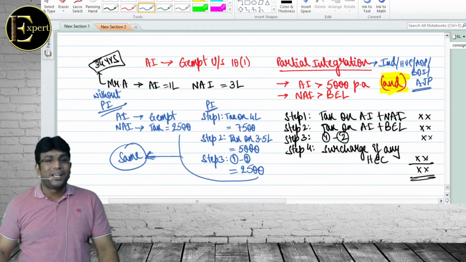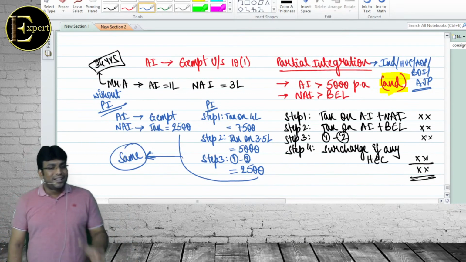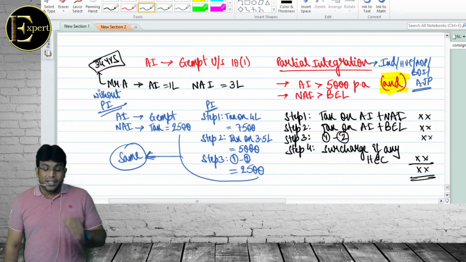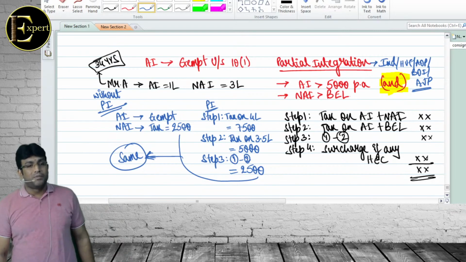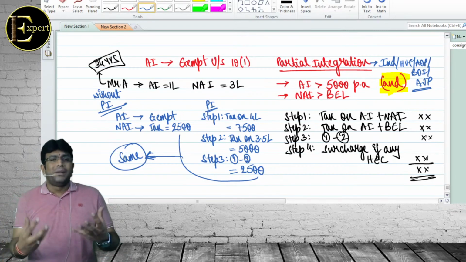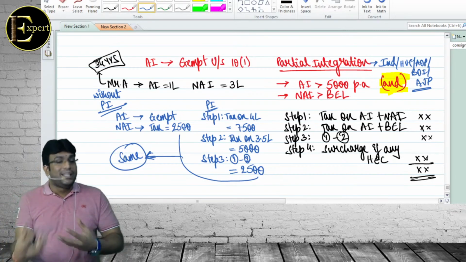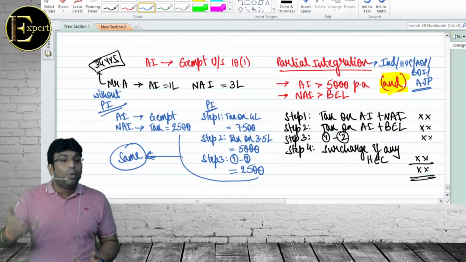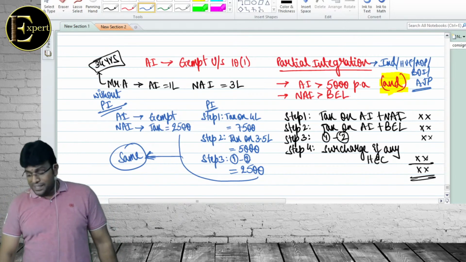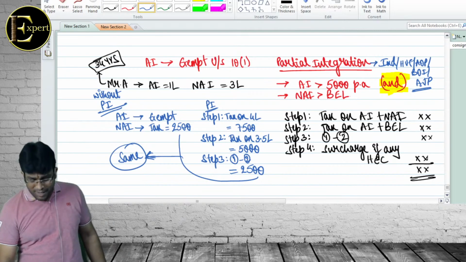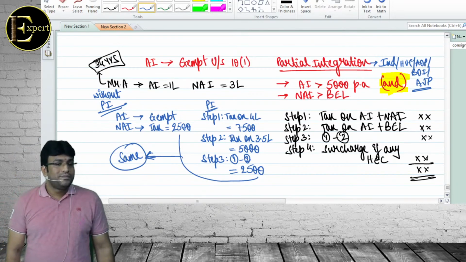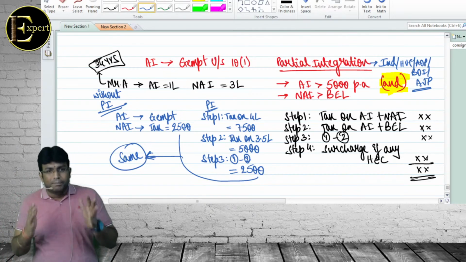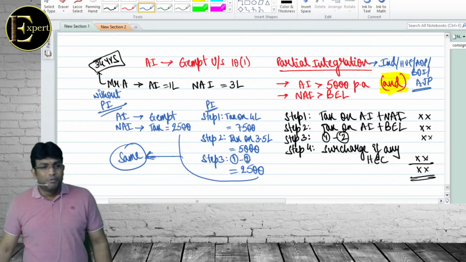What do you call this concept as? Partial integration. And the story will come into picture only when agriculture income is more than 5,000 per annum, non-agriculture income is more than basic exemption limit. The whole idea of the government is they are just trying to play a mathematical game so as to tax more. And if a person has got only agriculture income, बेटा हम तेरे को टच ही नहीं करेंगे, तुम्हारा टैक्स जीरो हो जाएगा, एंजॉय करो. Sir, clear है? Everybody, sir, take it. Very interesting.